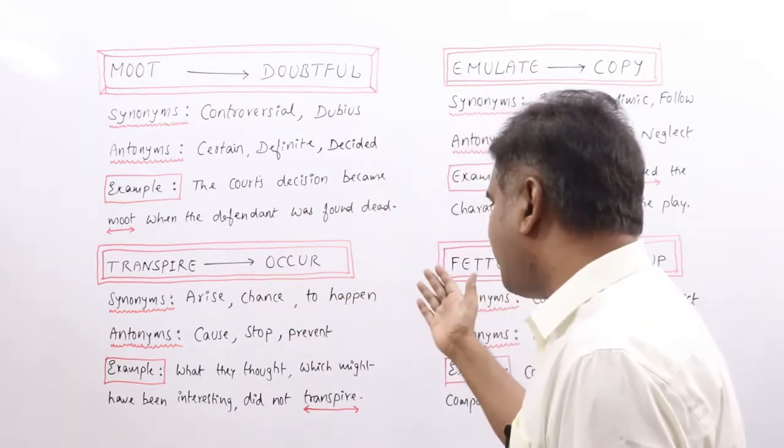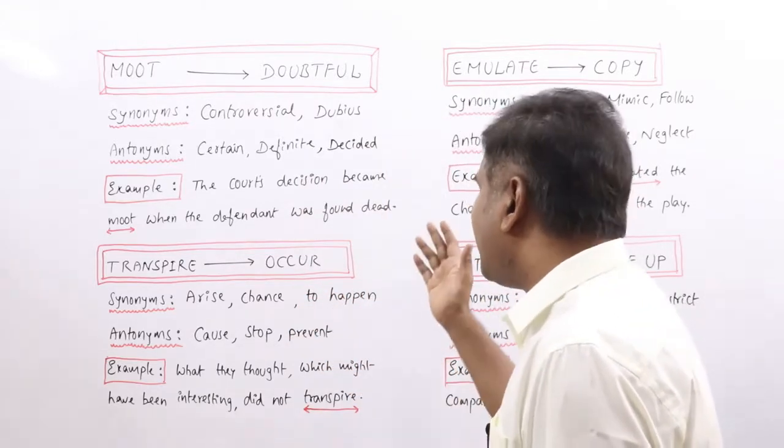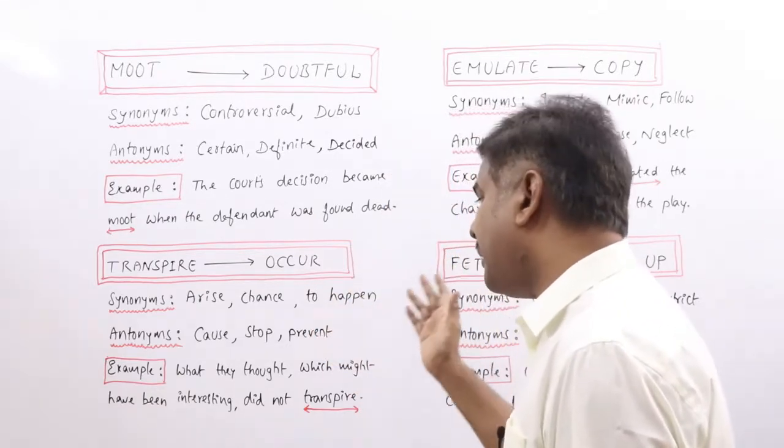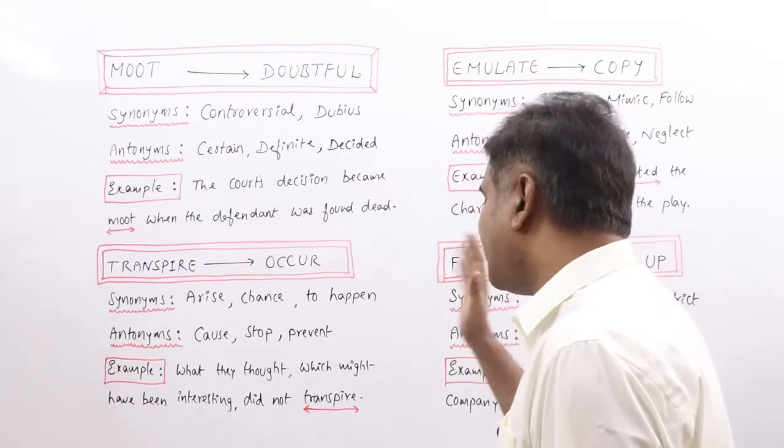Example: what they thought might have been interesting did not transpire. That means did not happen.